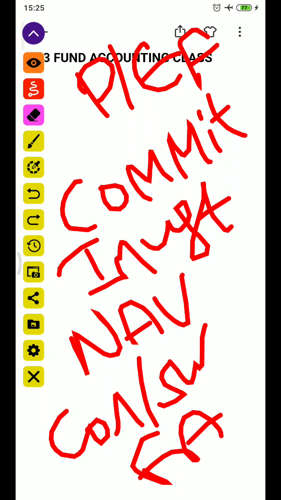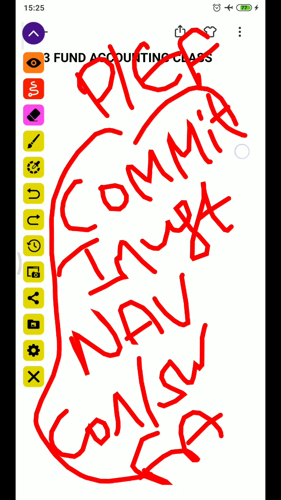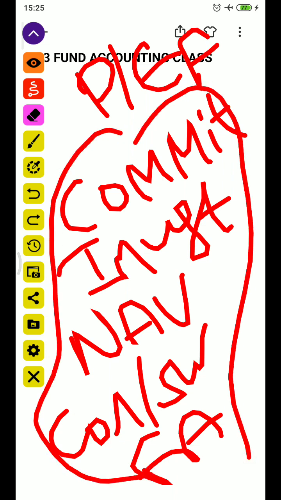So there are different methods. Here the methods are: commitment based, investment or cost of investment method, NAV based fee, conversion fee, and fixed amount per year. This is the case.